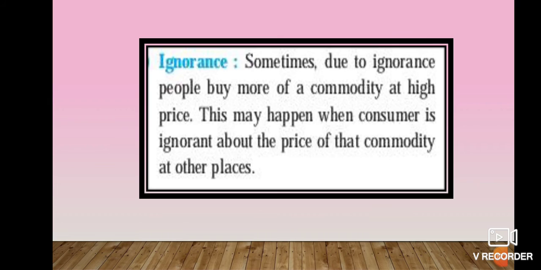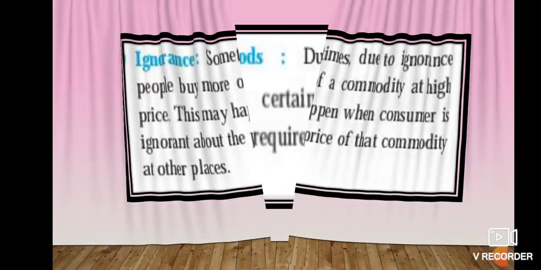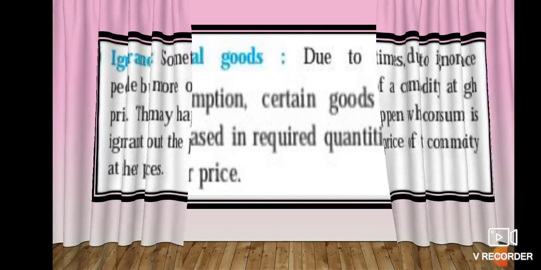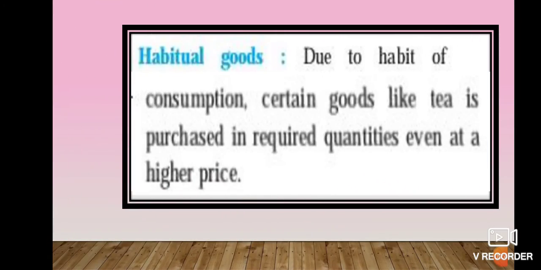This may happen when the consumer is ignorant about the price of that commodity at other places. They don't know what price is prevailing in the whole market, and they blindly go to one shop, whatever the shopkeeper says they keep on following it, and they buy more of the product even at a higher price. So this is an exception to the law of demand. Let's move to the next point, which is habitual goods.